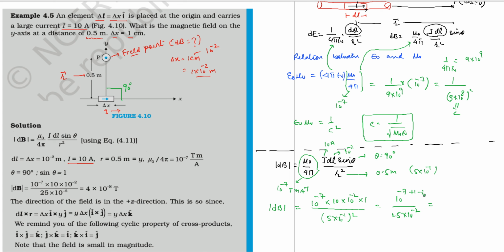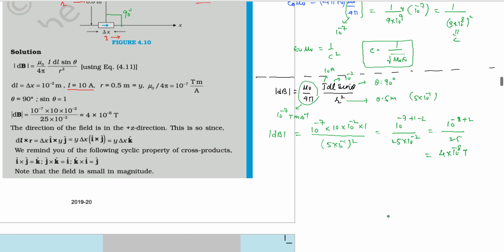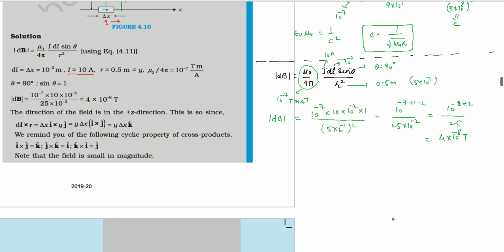So this is 10 to the power minus 8 plus 2 over 25. So this is equal to 4 cross 10 to the power minus 8 Tesla. You can do it on your own. There is no problem at all in such trivial calculations.